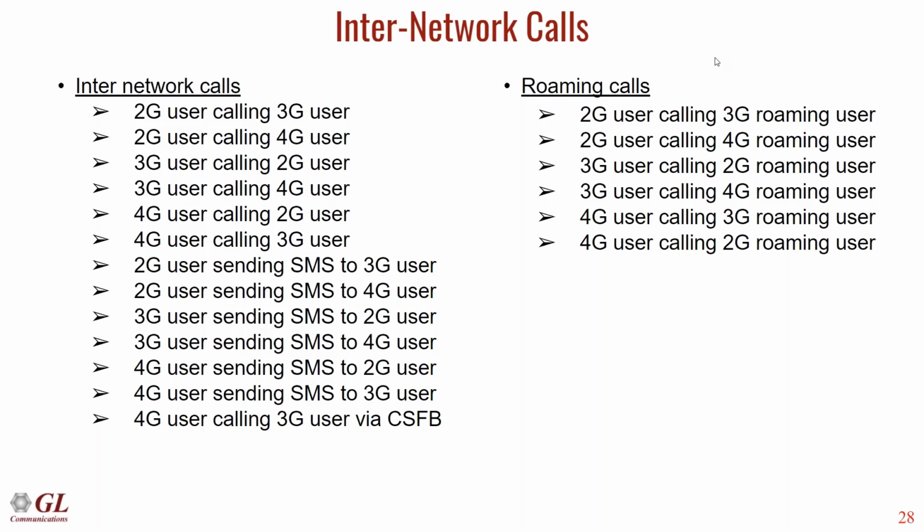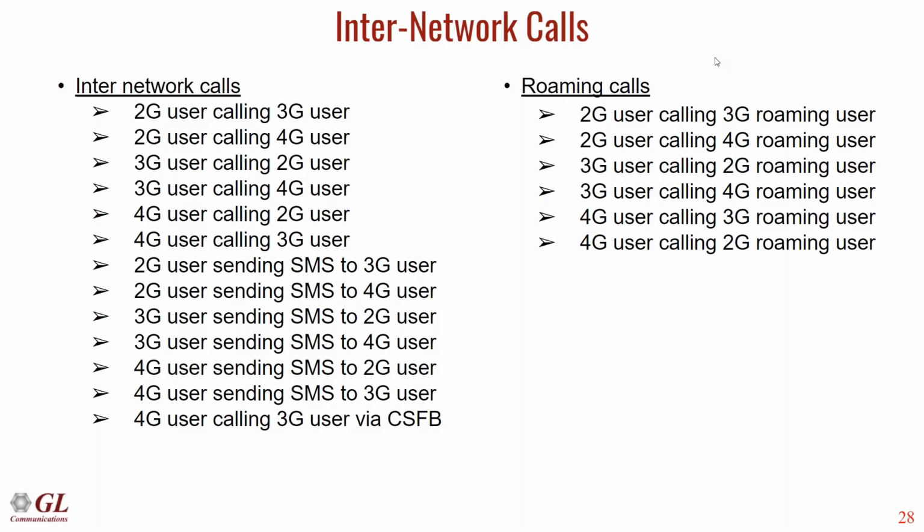We can see which internetwork calls can be simulated. Basically, we have two categories here. One is normal calls, where any user can call another user of any network. Here, voice calls or SMS can be performed from one user to another user.